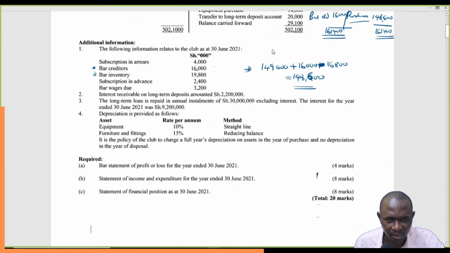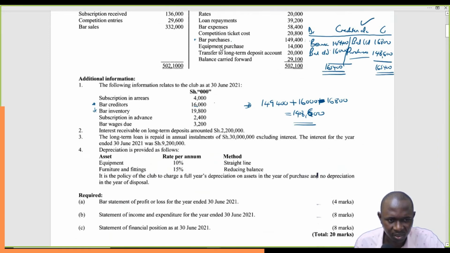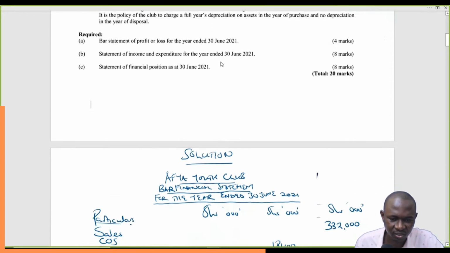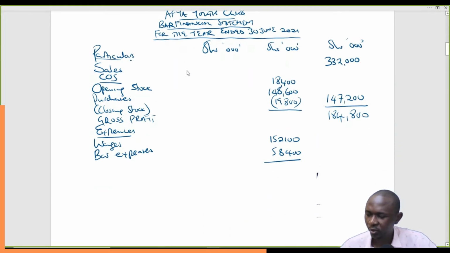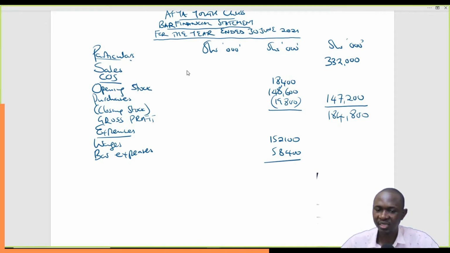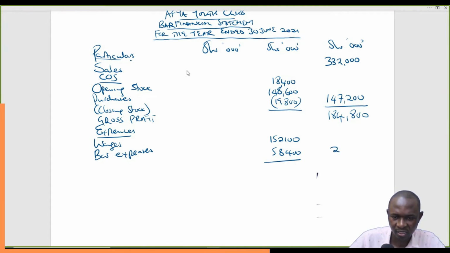I don't think we have any other equipment purchase, bar transfer. I don't think we have any other that is very specific to the bar. So we'll add the two, 152,100 plus 58,400. That gives us 210,500.